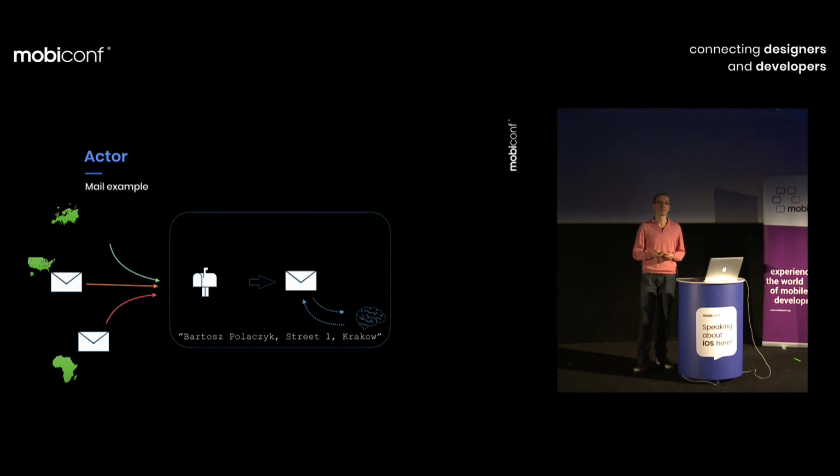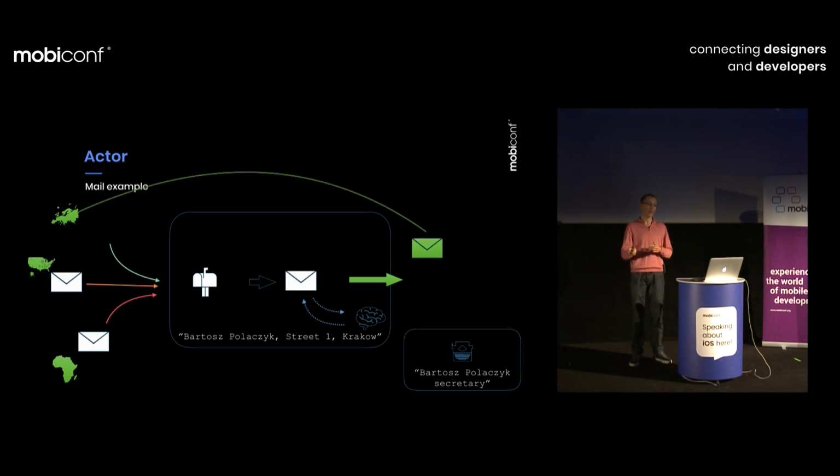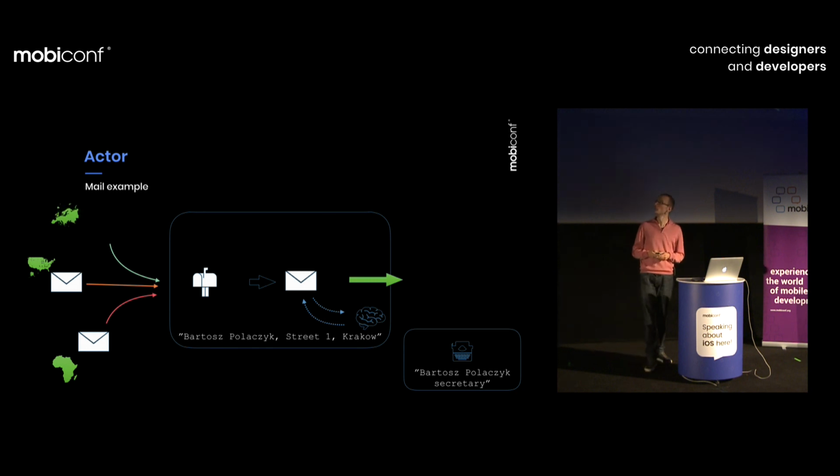If I wanted to do something externally, I'm also limited by the actor model definition. I can either create a new actor, which would be like hiring a secretary to delegate work, or send messages. So I'm just replying to the guy that wrote me. I can as well forward the message to somebody else. Or I can also send a message to my secretary to say what to do.